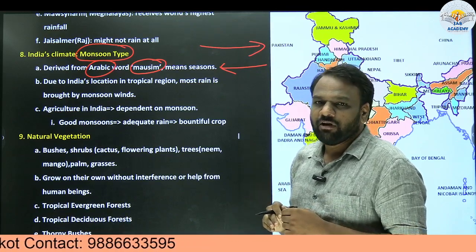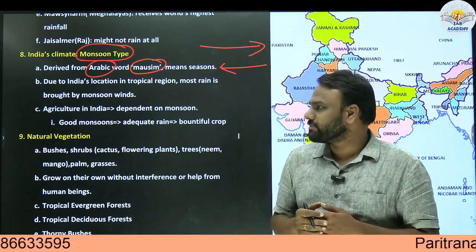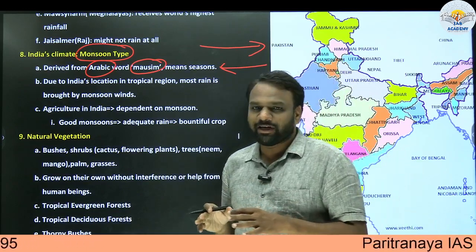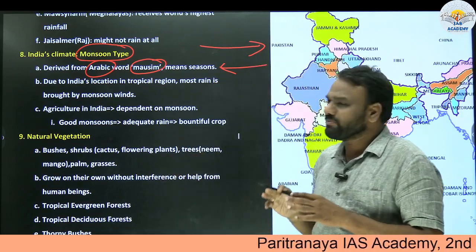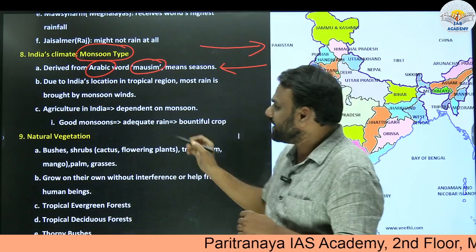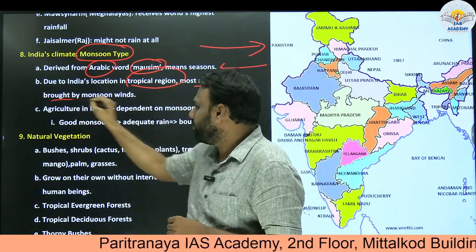So what is monsoon type? Where seasonal reversal in the direction of the wind takes place. That's why India's climate type is of monsoon type. So why do we witness monsoon type climate? Because India has a location in tropical region. Okay. Most rain is brought by monsoon winds.